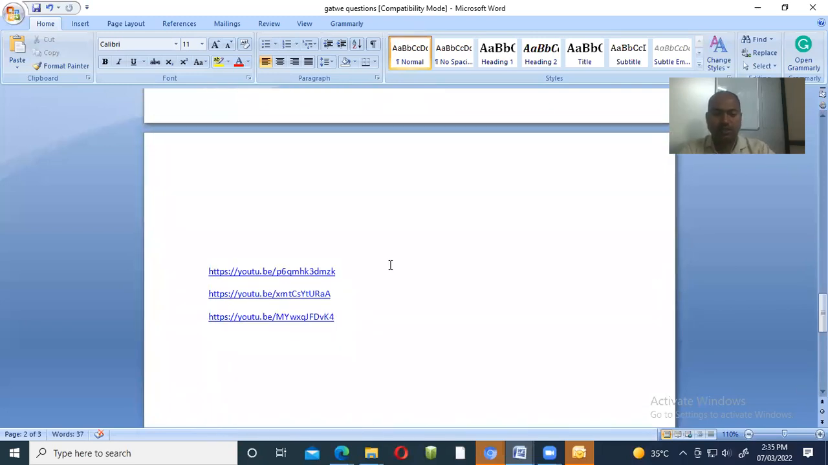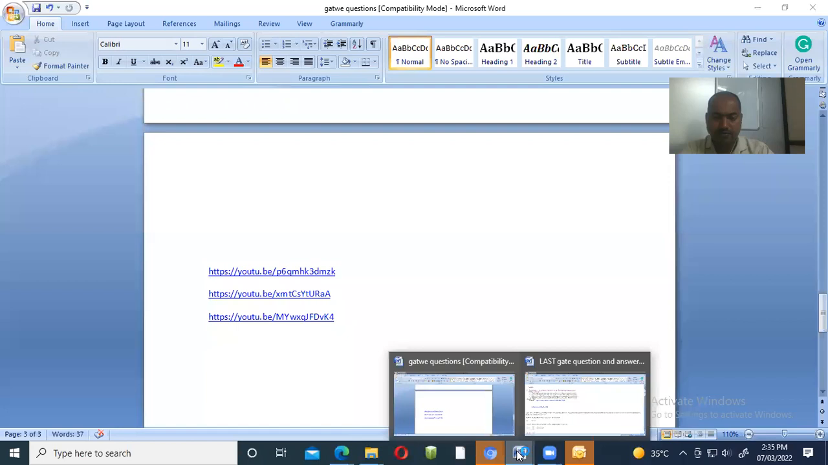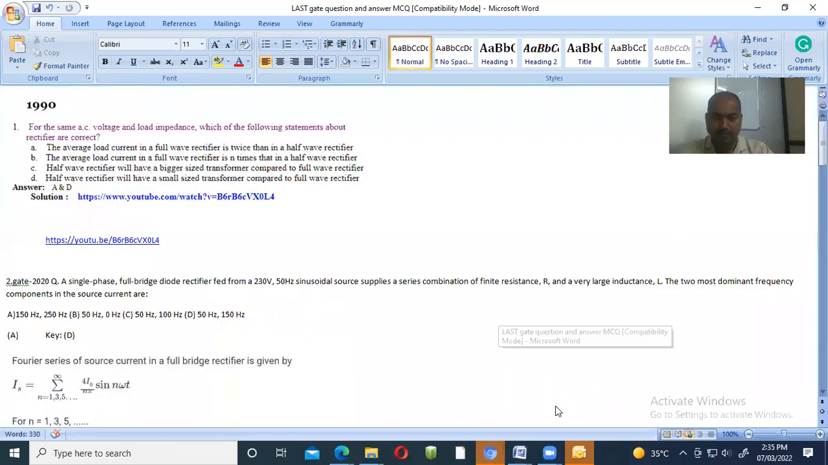These are some sites where you have to see the details of that question. We have seen again some question. This question was asked in the 1990 GATE exam. For the same AC voltage and load impedance, which of the following statements about the rectifier are correct?